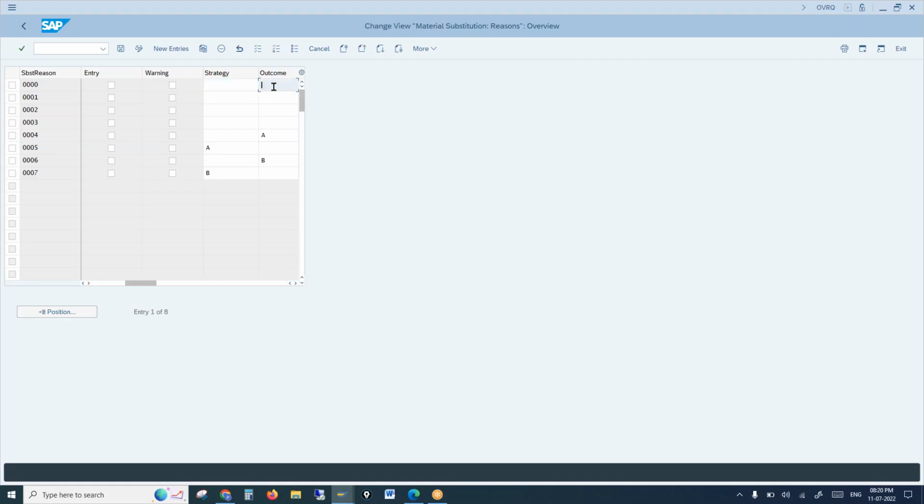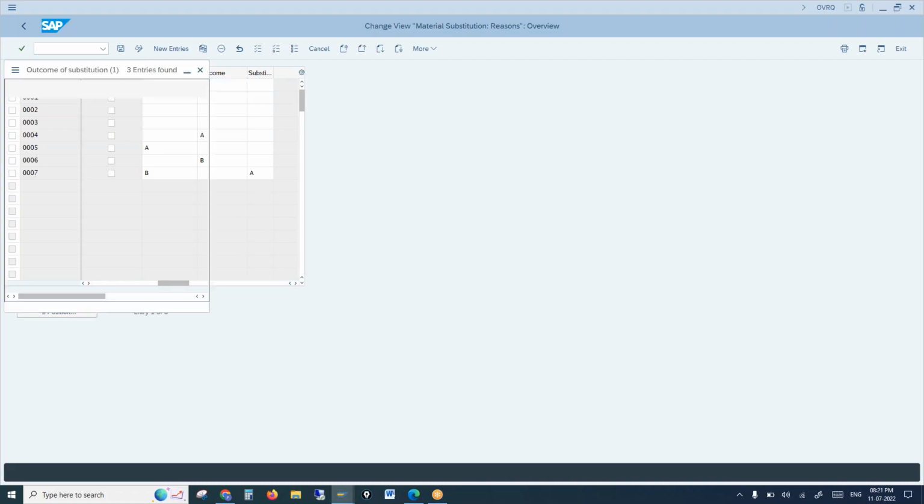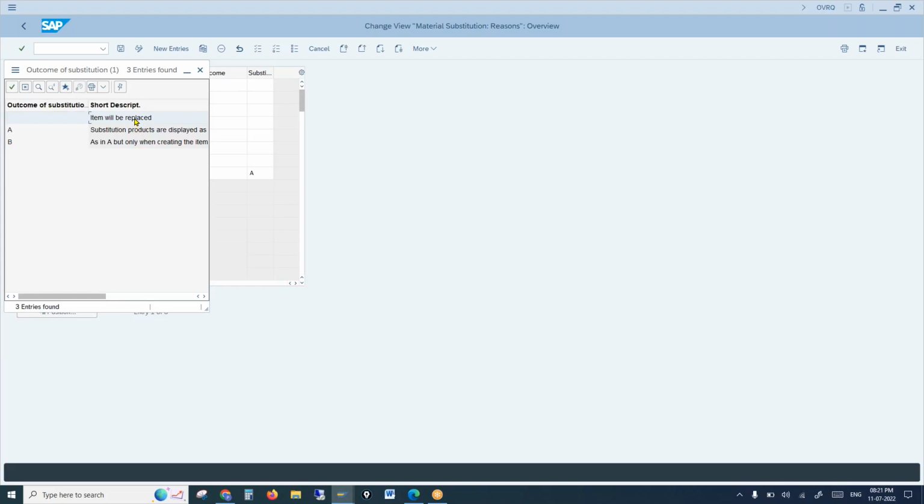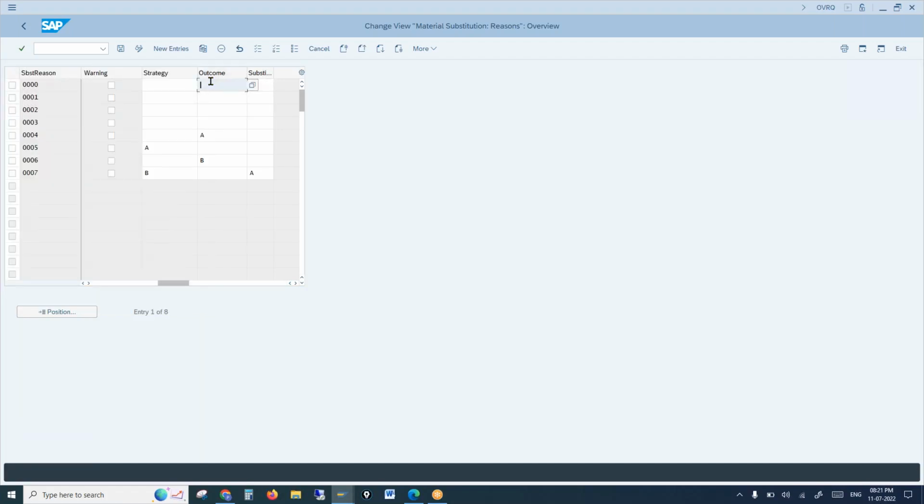Outcome. Outcome is applicable only when your strategy is blank. Outcome is applicable only when your strategy is blank, because when you're going with the automatic strategy, which is blank, you need to tell the system whether you want to go for auto replacement or substituted item displayed as sub item. You see here, item will be replaced, that means auto replacement, or substituted products are displayed as sub item. If you put auto replacement, X will become Y. But if you select substituted products as a sub item, the system will show both X and Y, main item and sub item, right? So this is the configuration.